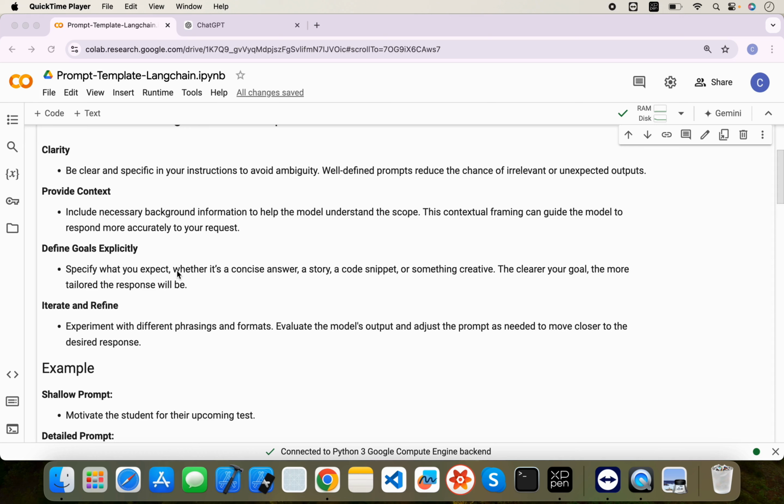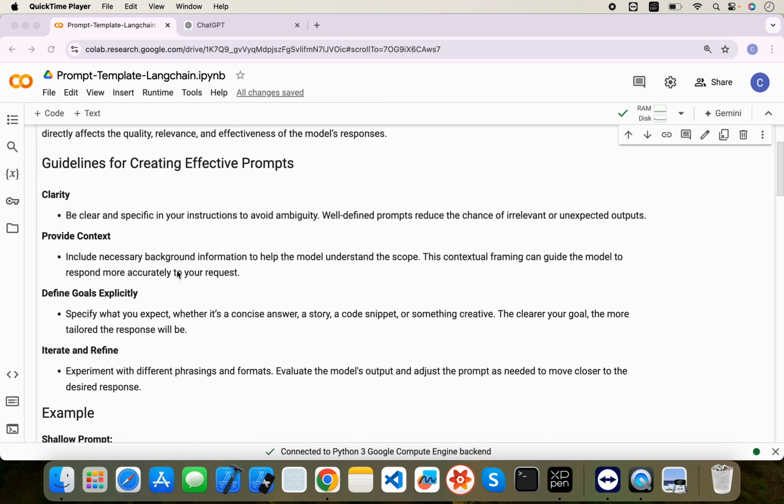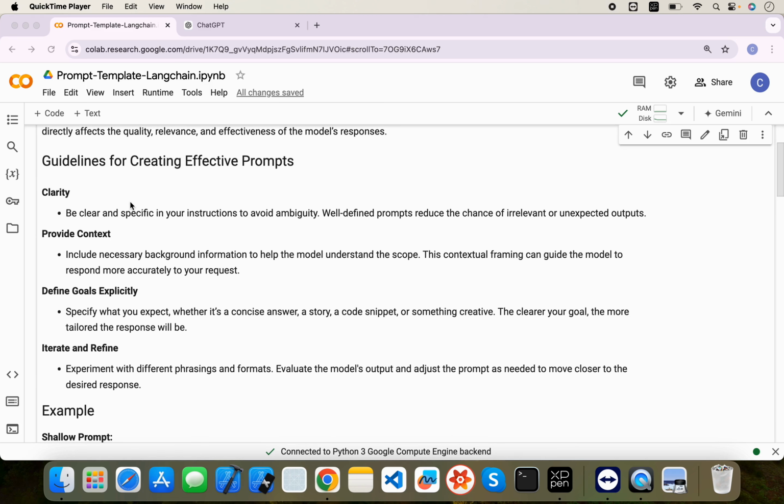So by using that information or prompt, the model will provide a better answer, right? And the last thing: iterate and refine. As it's called prompt engineering, you need to experiment with different prompts, right? You will not get the best prompt on the first attempt. We need to iterate on different prompts, see how each one is providing the result, and improve the relevant prompt, right? So at the end you will get the best prompt, which performs better on your task, right? So these are a few guidelines about creating a prompt.